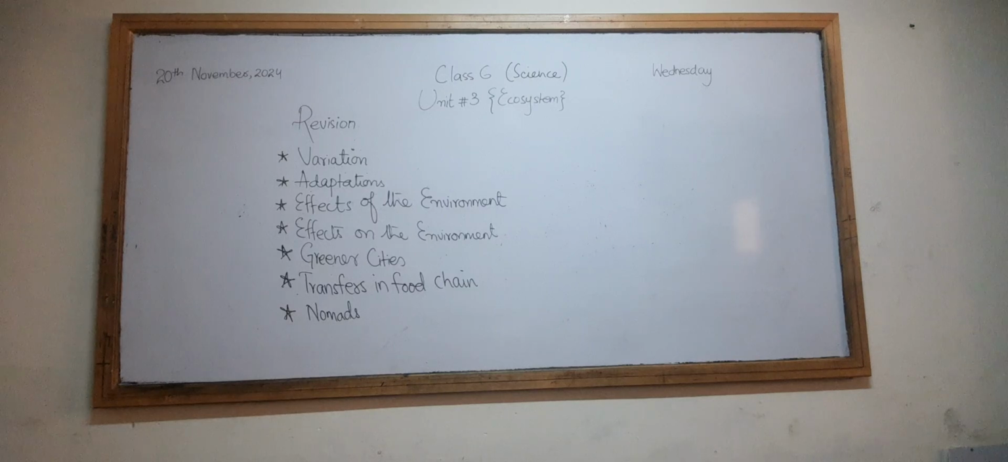So, if we are talking about the variation between the same species, what is it called? Good. If the variation is present between the same species, then that type of variation is called intraspecific variation. And what about interspecific variation? Good. Interspecific variation is the variation or the difference between different species.